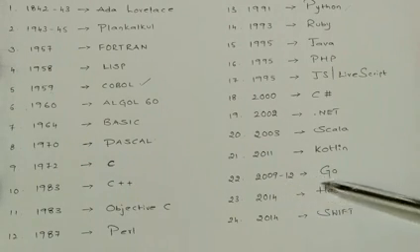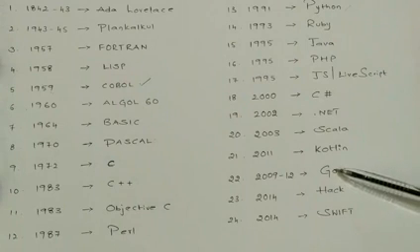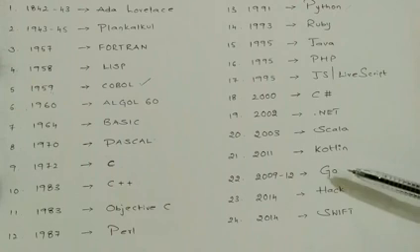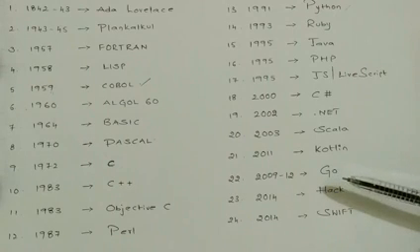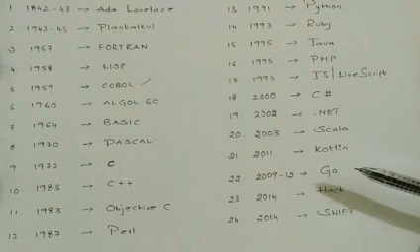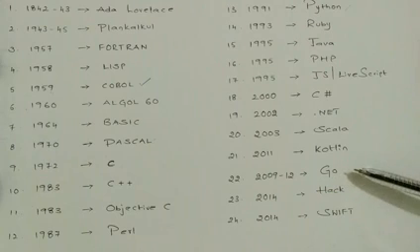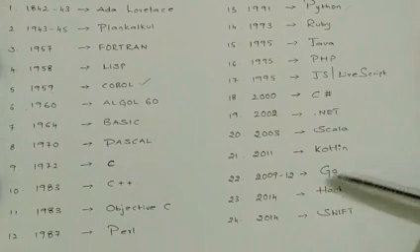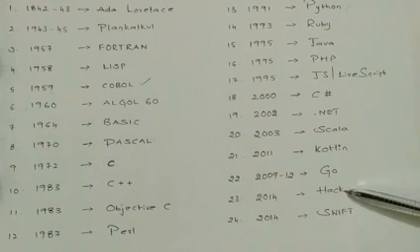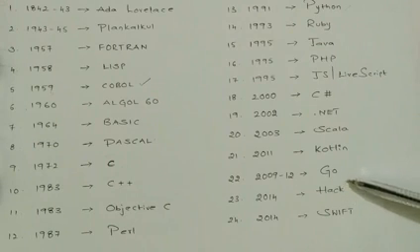During 2009 to 2011, the Go programming language was developed by Google. It was developed by Ken Thompson, who contributed to the C language. This Go language is being used in the Dropbox application. In 2014, the Hack programming language was invented. This was developed by Facebook.